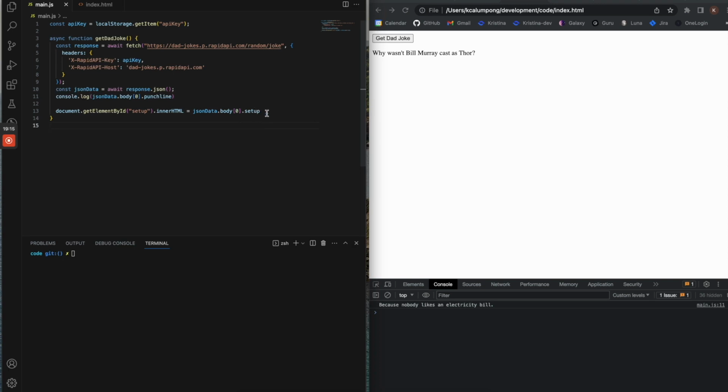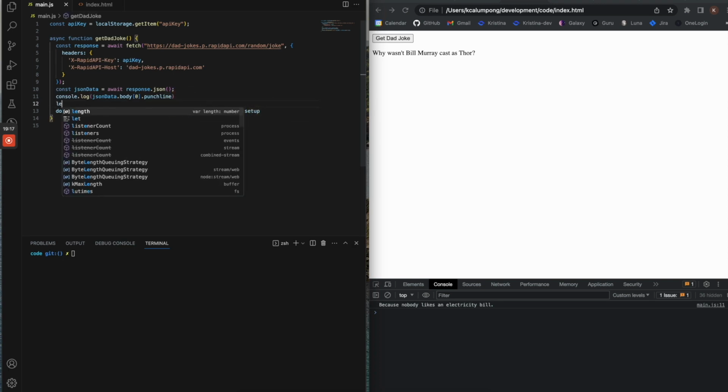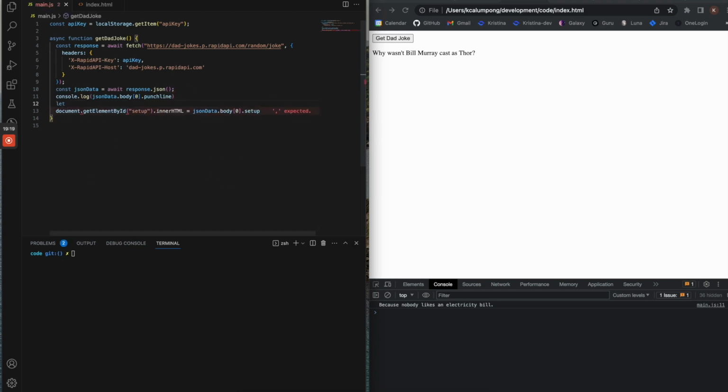Okay. I like to just stick it in a variable called setup to make things cleaner. Let's copy this again. And then I'll just put setup here. Really just a preference thing. It doesn't matter either way. I think maybe it makes it a little bit cleaner, maybe a little bit easier to understand.